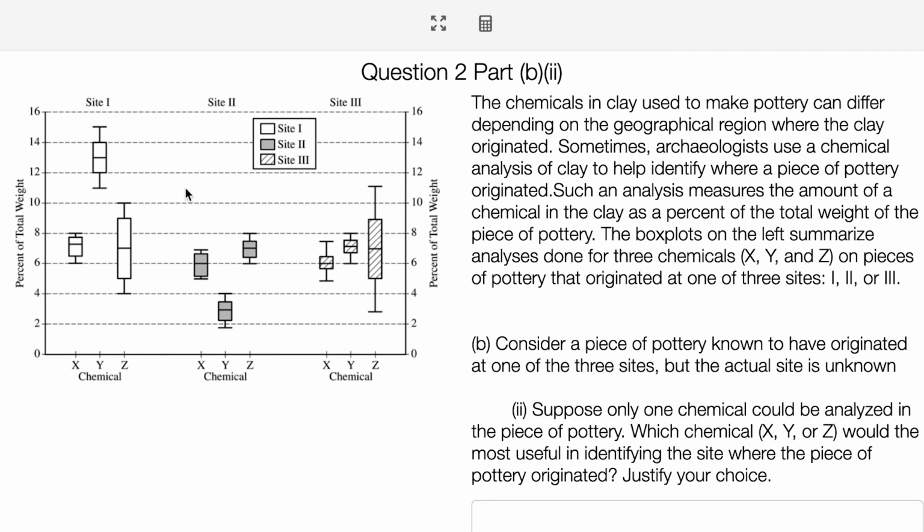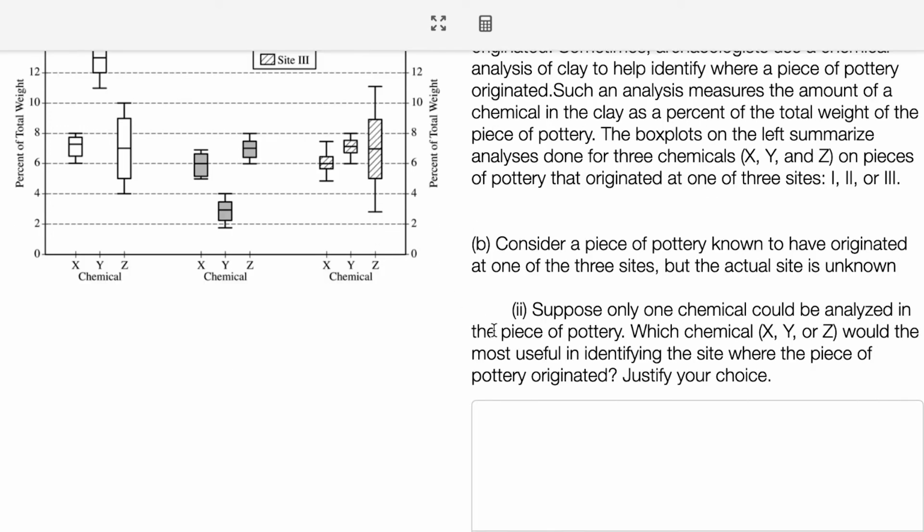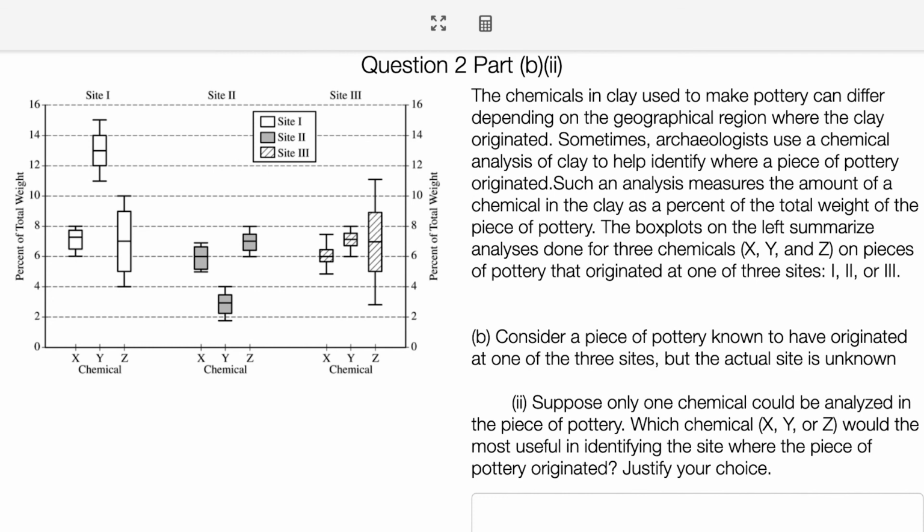It's the most defining chemical percent. I'm pretty confident, especially if it's around here. Then that's pretty true, because all the other ones are going to produce site 3 as well. So Y is the most defining one because it's very defining here. Chemical Y is very defining for site 2, it's very defining for site 1, and it behaves fairly similar to all the other ones at site 3, which is helpful. All right, so I'll anonymize here, and let's take a look at the next question.